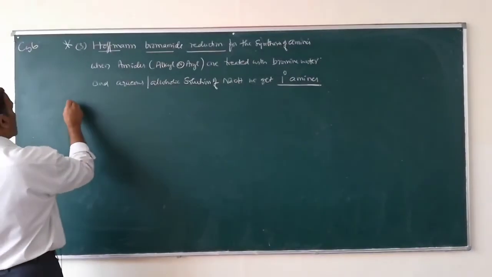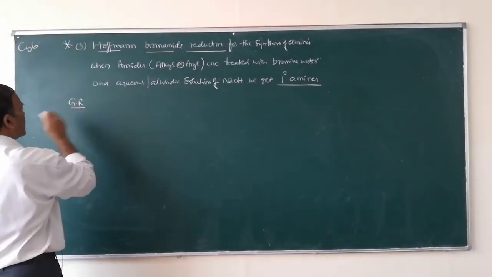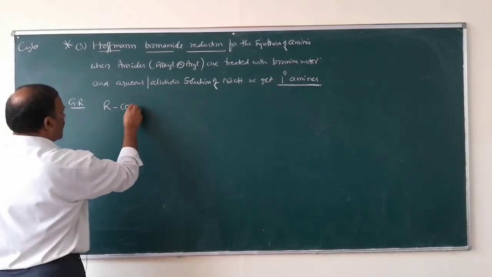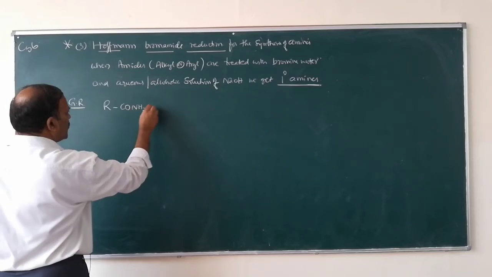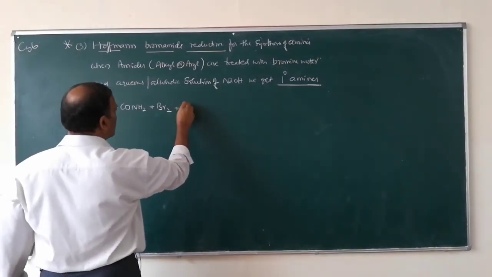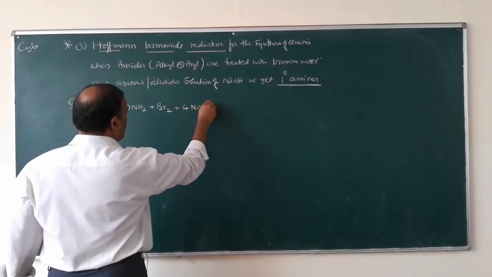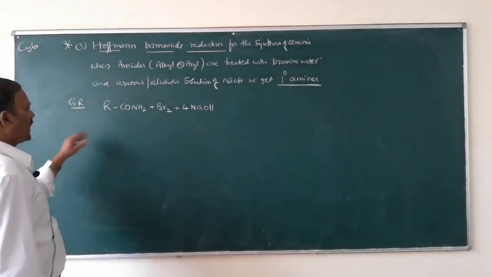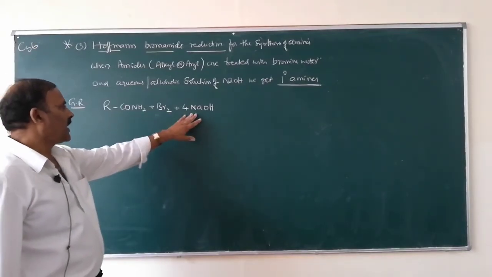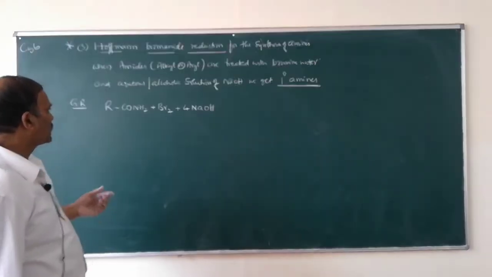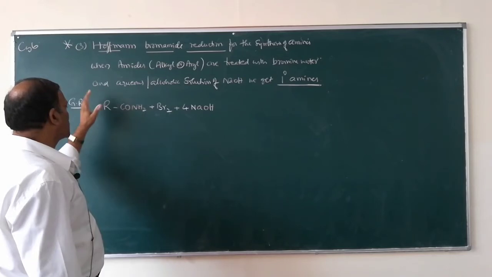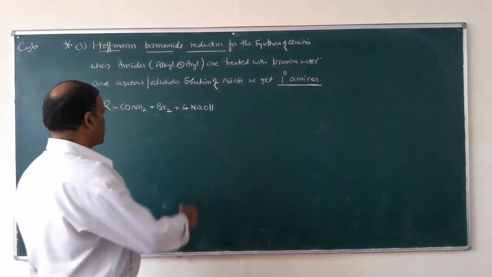What is the general reaction? This is RCONH2 plus Br2 plus 4NaOH. When an amide is treated with bromine water and an alcoholic or aqueous solution of sodium hydroxide, the CO group is eliminated.